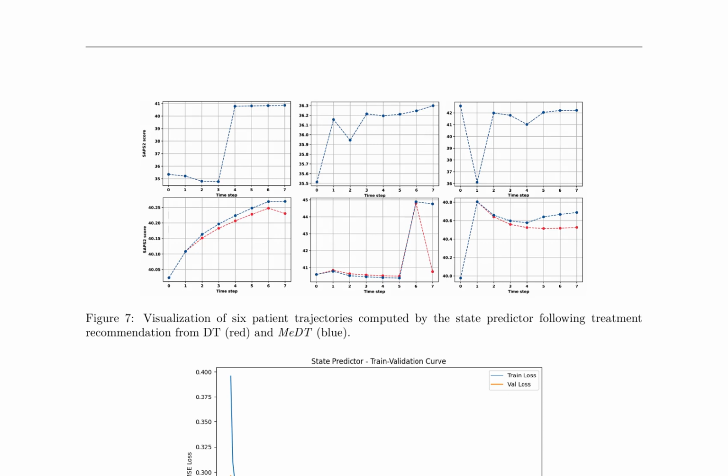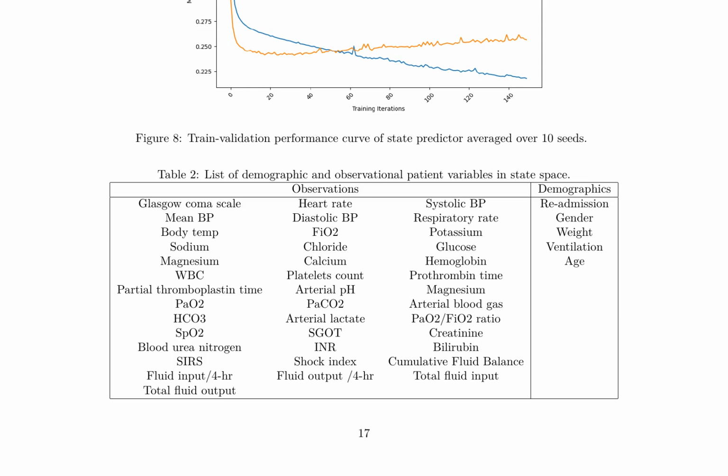Figure 8 presents the train validation performance curve of the state predictor, averaged over 10 seeds, demonstrating its ability to predict patient states. The state space consists of 34 demographic and observational patient variables, listed in Table 2, including Glasgow Coma Scale, heart rate, blood pressure, and laboratory results, which capture the complexities of patient trajectories.